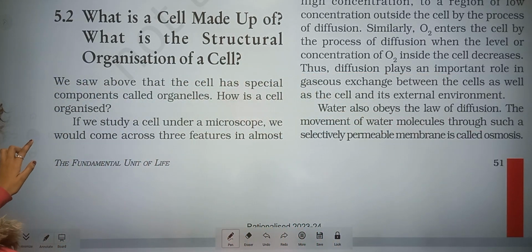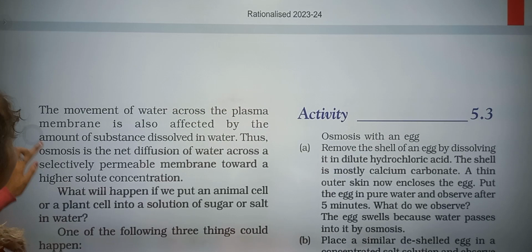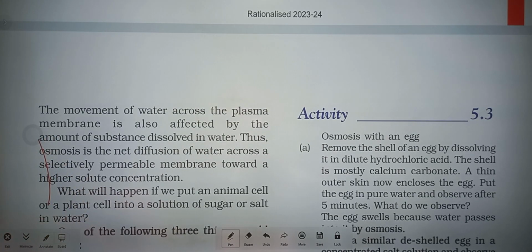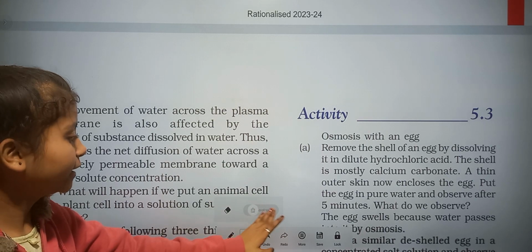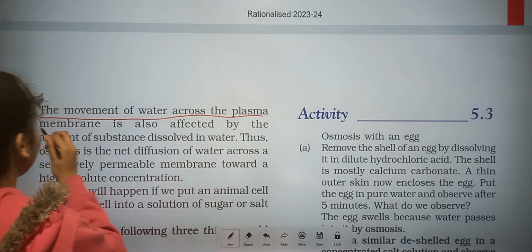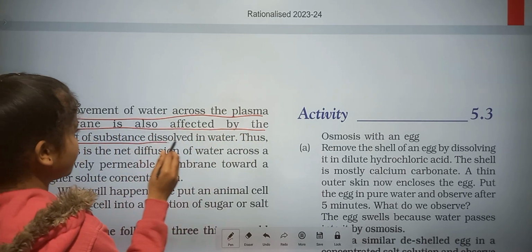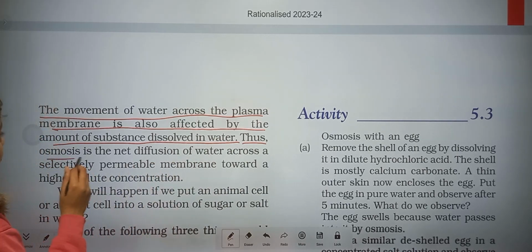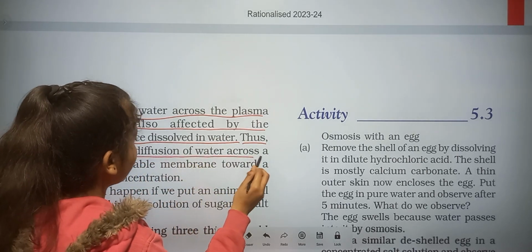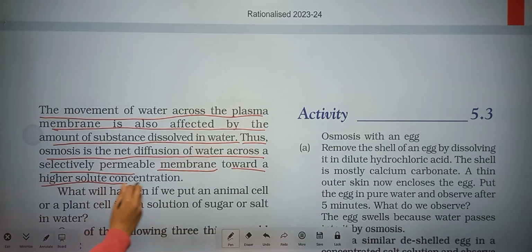Osmosis is also a process like diffusion. But here some difference is given: the movement of water across the plasma membrane is also affected by the amount of substance dissolved in water. Thus, osmosis is the net diffusion of water across a selectively permeable membrane towards higher solute concentration.